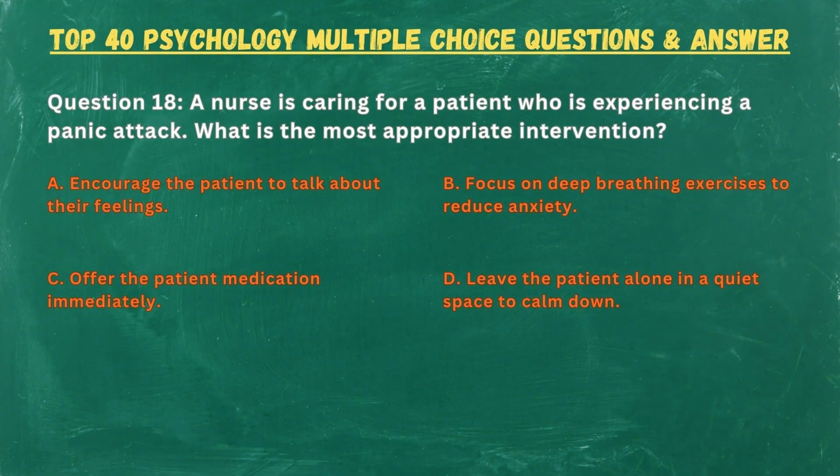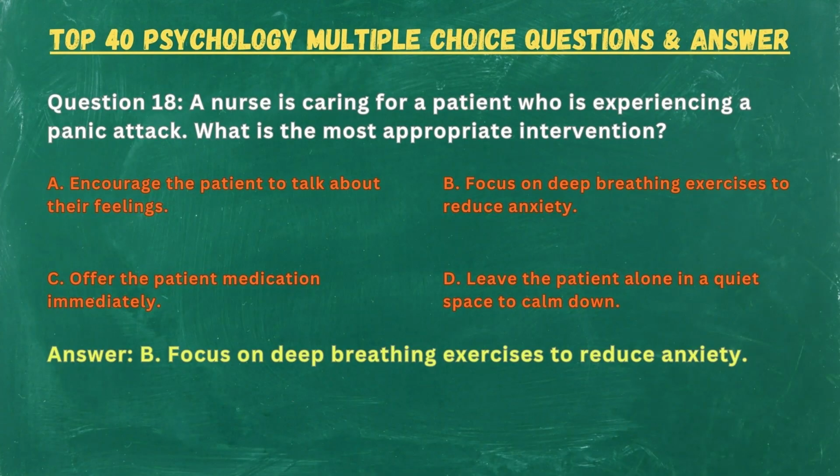Question 18. A nurse is caring for a patient who is experiencing a panic attack. What is the most appropriate intervention? A. Encourage the patient to talk about their feelings. B. Focus on deep breathing exercises to reduce anxiety. C. Offer the patient medication immediately. D. Leave the patient alone in a quiet space to calm down. Answer: B. Focus on deep breathing exercises to reduce anxiety.